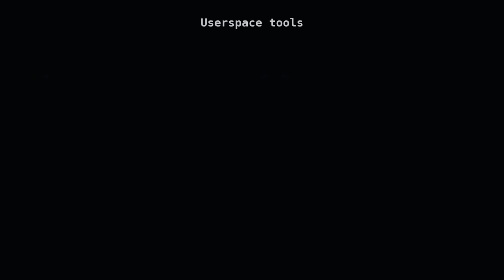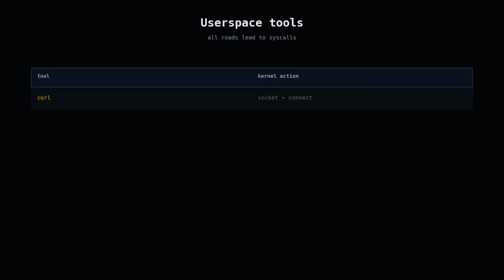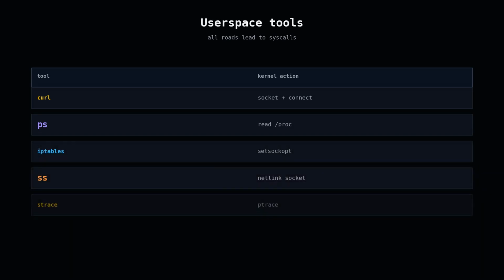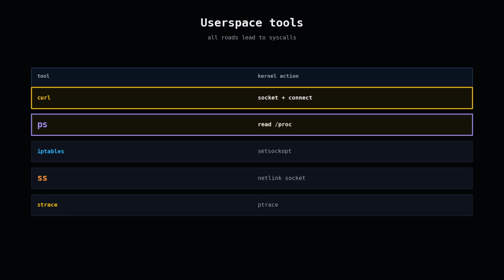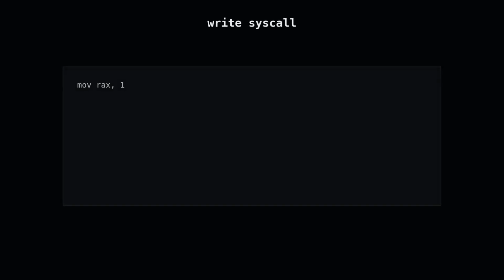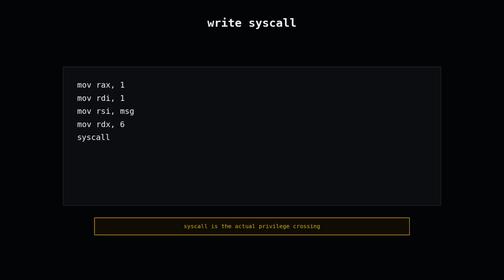Every Linux tool goes through this path. Curl, ps, iptables, ss, ip, strace, they are all normal ring 3 processes asking the kernel to do work on their behalf. A C call like write looks harmless, but underneath it loads registers and fires the syscall CPU instruction. The kernel reads those registers as arguments.